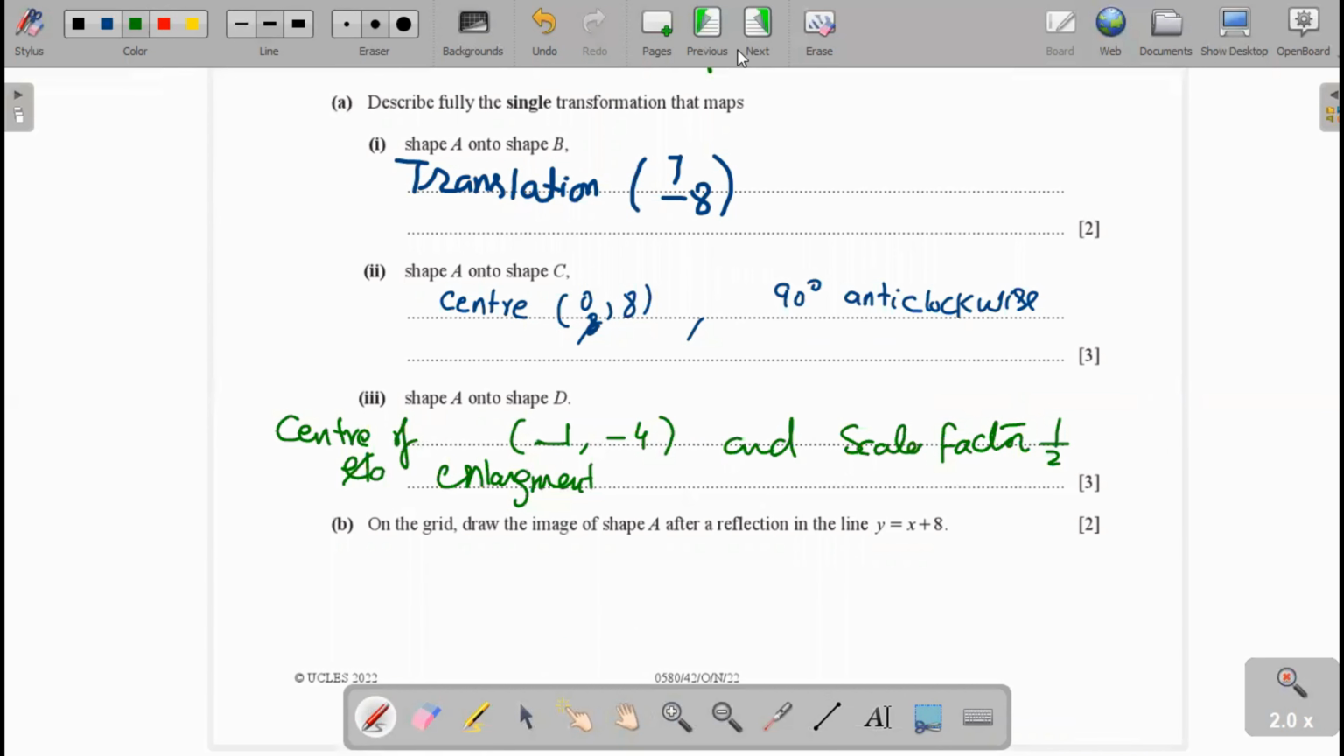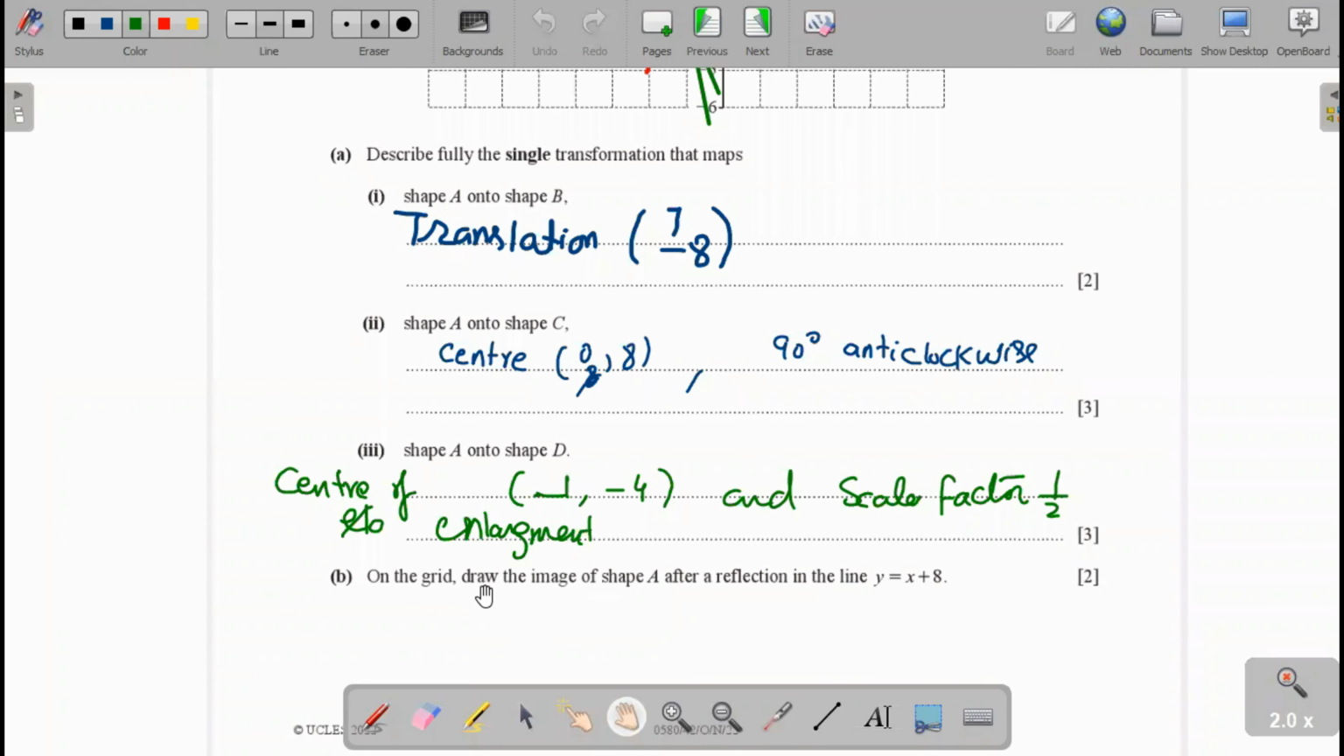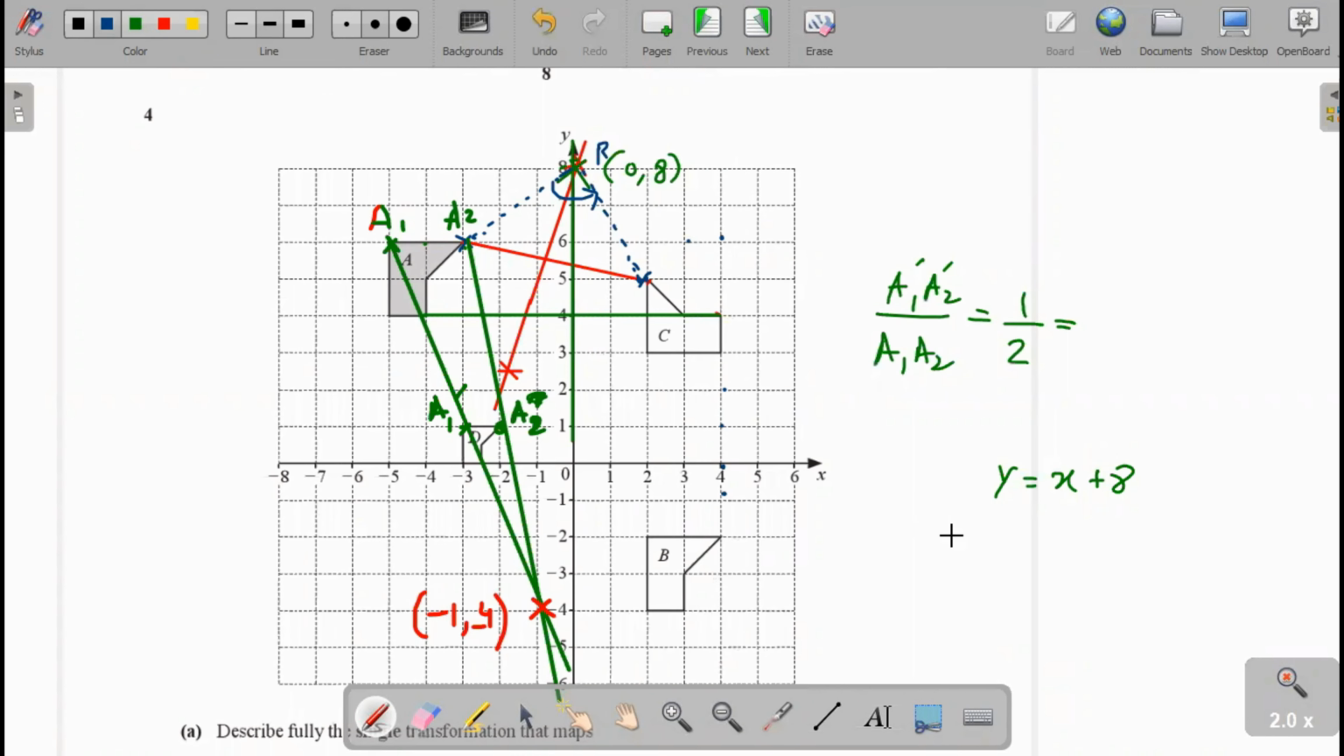Now to draw the image of shape A after reflection in the line y equal to x plus 8, firstly we draw the line. We take 2 points. One is x equal to 0; we get y equal to 0 plus 8, which is 8. Now we take y as 0; the x value will be minus 8. These are the 2 points: one is 0, 8, and another is minus 8, 0.